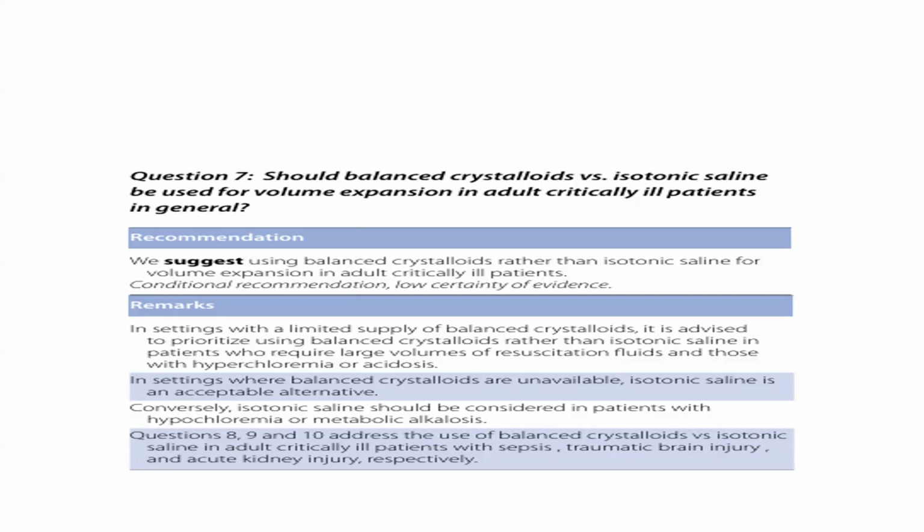But we have to see the underlying condition, whether the patient is prone to metabolic acidosis or already has hyperchloremia. In this condition, normal saline is not the preferable choice; the preferable choice is always balanced crystalloid. But if the patient has a condition like hypochloremia or metabolic alkalosis, then yes, we can go for isotonic saline.